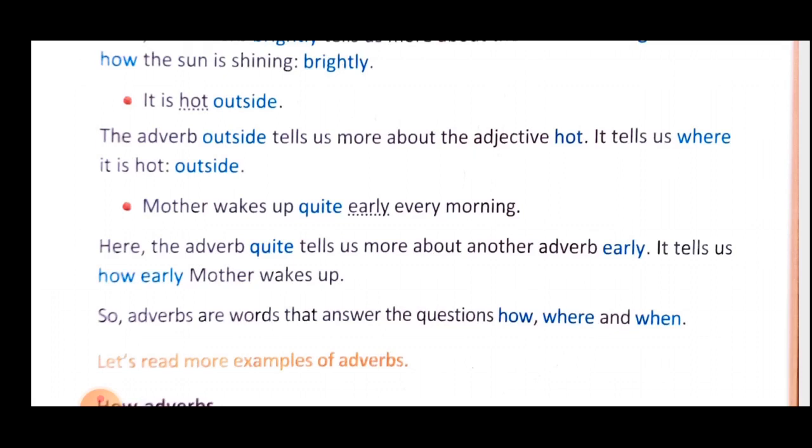But when, how, what, where? So this kind of answers which are given to you describe more about the verb: when that action was done, where that action was done, how that action was done. So those describing words which describe more about verb, adjective or any other adverb, that word is called adverb.